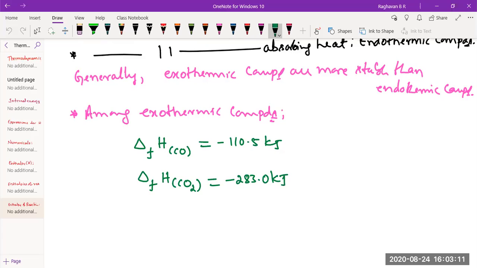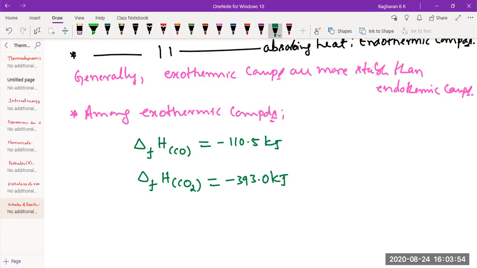Look at this. When 1 mole of carbon monoxide is formed, 110.5 kilojoules of heat is liberated. Whereas when 1 mole of carbon dioxide is formed, more heat is liberated. Of course, the source must be specified. If it is from carbon, it is 393.5. If it is from carbon monoxide, it is 283.0. We'll write from carbon itself, so that both are from carbon.